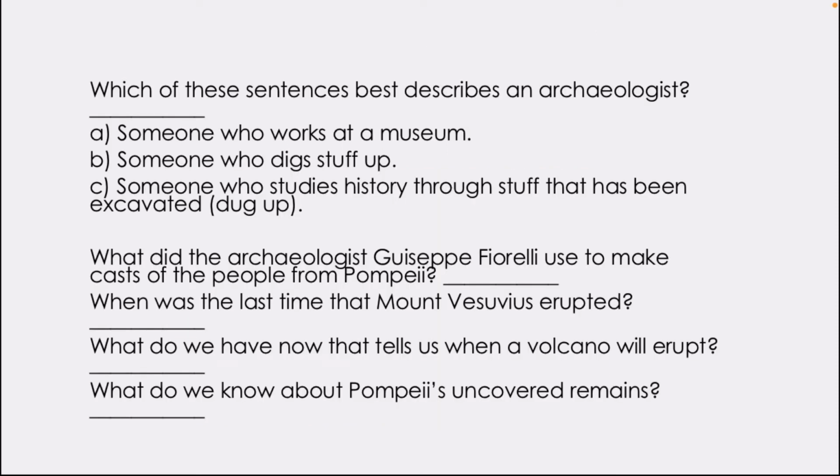And here are your questions today. So we're going to read the text in just a second, and then you're going to answer these questions about it. So which of these sentences best describes an archaeologist, A, B, or C? What did the archaeologist Giuseppe Fiorelli use to make casts of the people from Pompeii? When was the last time that Mount Vesuvius erupted? What do we have now that tells us when a volcano will erupt? And what do we know about Pompeii's uncovered remains? Okay, let's have a read of the text today.